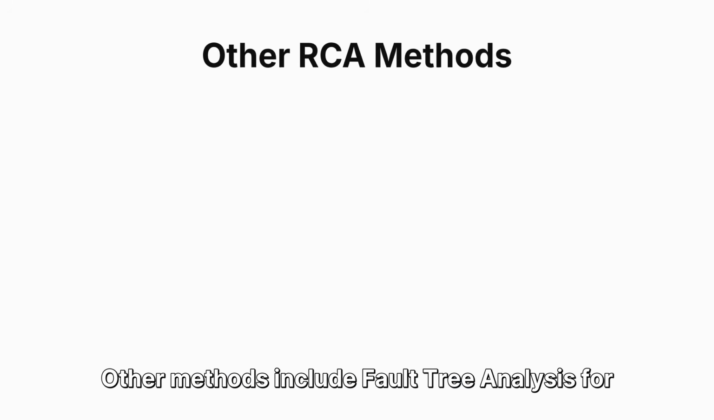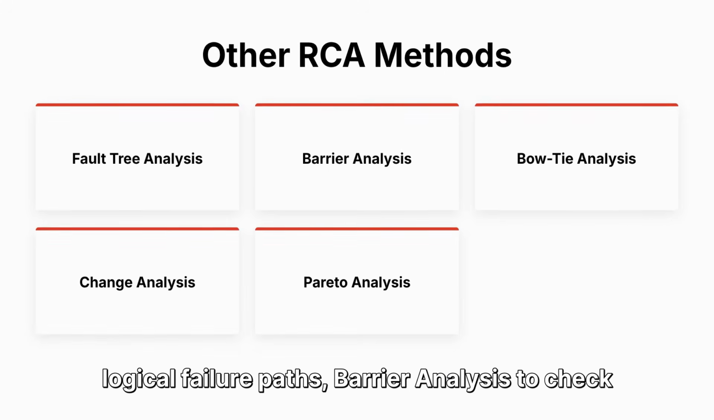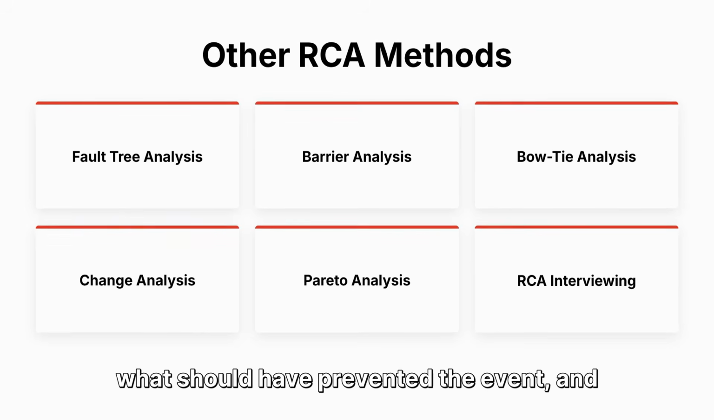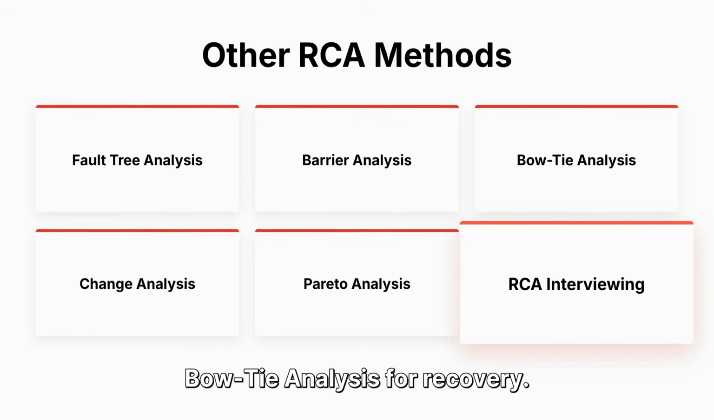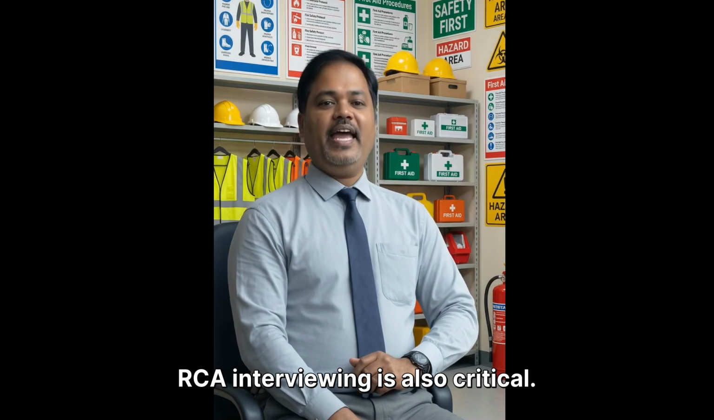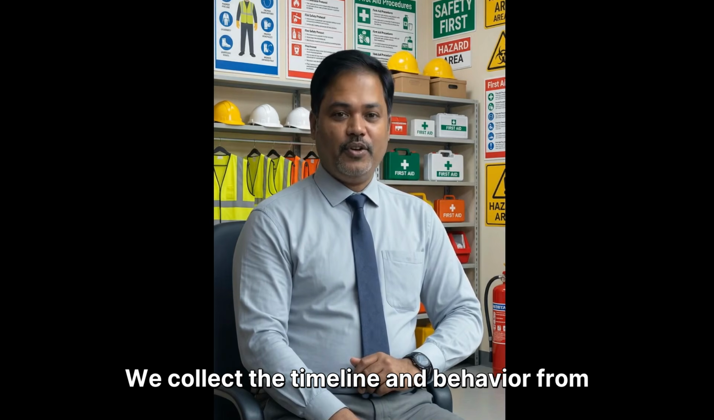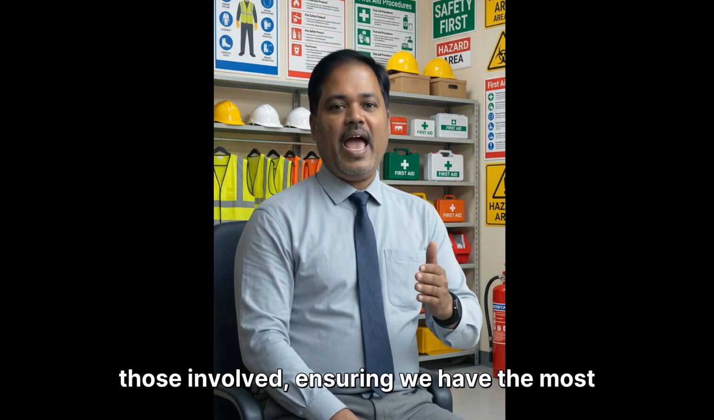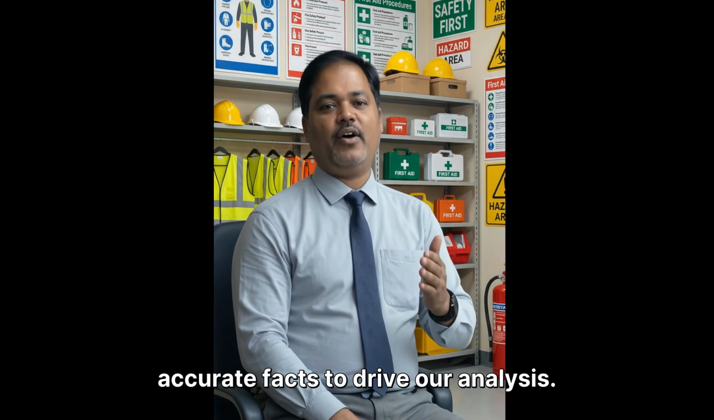Other methods include fault tree analysis for logical failure paths, barrier analysis to check what should have prevented the event, and bow tie analysis for recovery. RCA interviewing is also critical. We collect the timeline and behavior from those involved, ensuring we have the most accurate facts to drive our analysis.